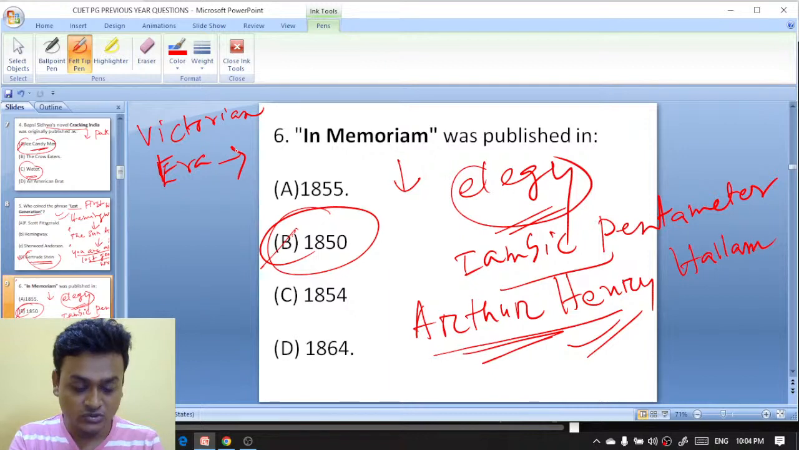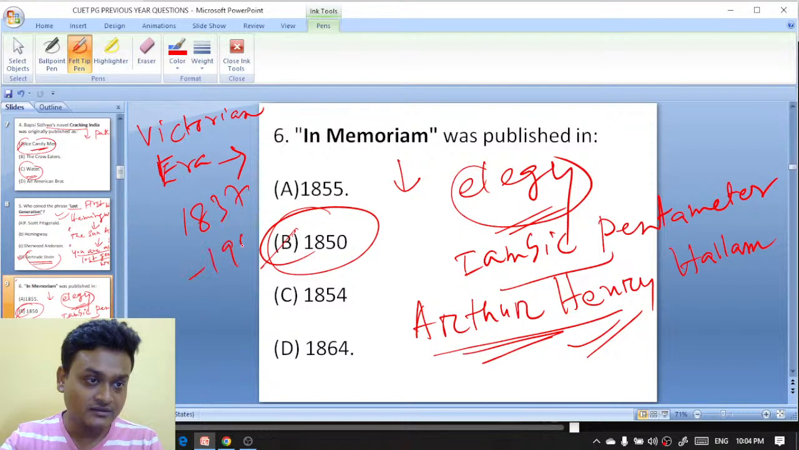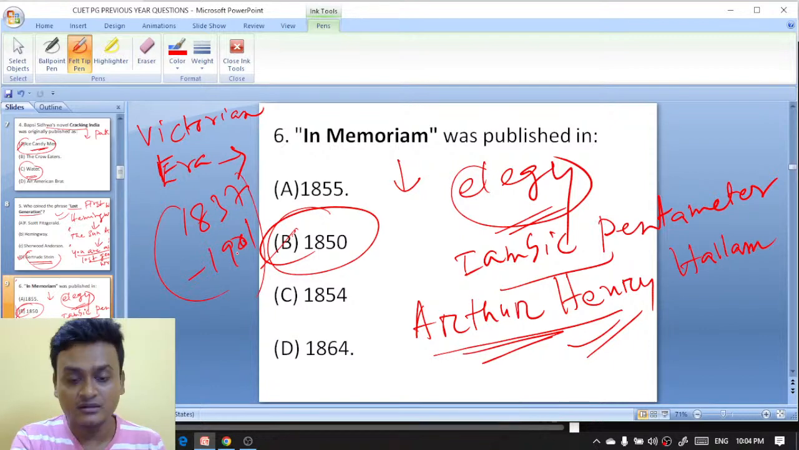1837 to 1901. Exactly, Deeptava, you are absolutely right. 1837 to 1901. This is the time span of the Victorian era. Okay, moving on to question number 7.